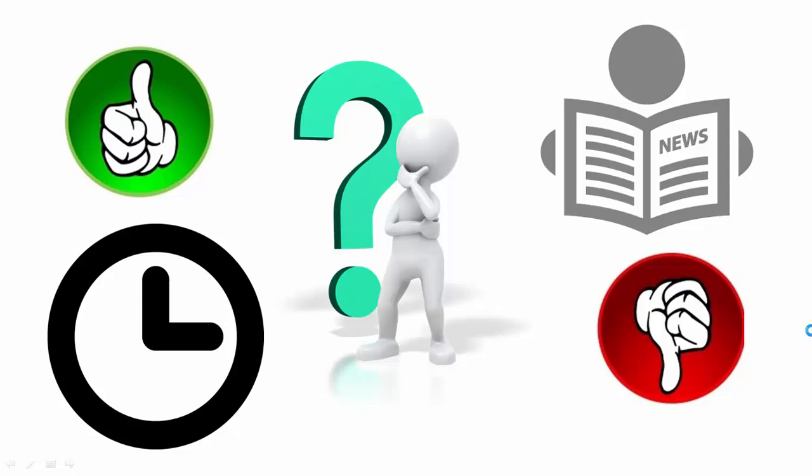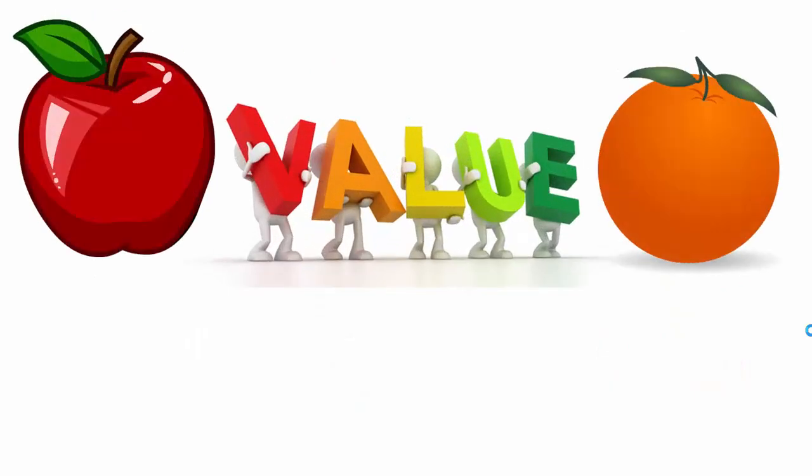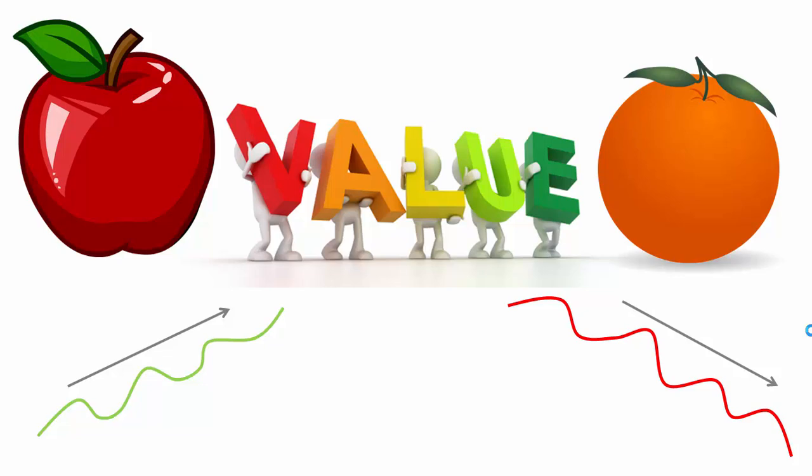Because people don't invest in the market rationally. There are so many emotions involved while buying and selling that people are not able to think intelligently. And this is why sometimes companies in the market are considered to be undervalued or overvalued. Okay, let me explain that also. Actually, every company has a certain value, like apples and oranges have value. Similarly, companies have a certain value. And there are times when the company's stock price goes to such extremely high levels that the company becomes overvalued and the stock looks expensive. Similarly, sometimes due to very bad news, companies become undervalued and the price becomes attractive.